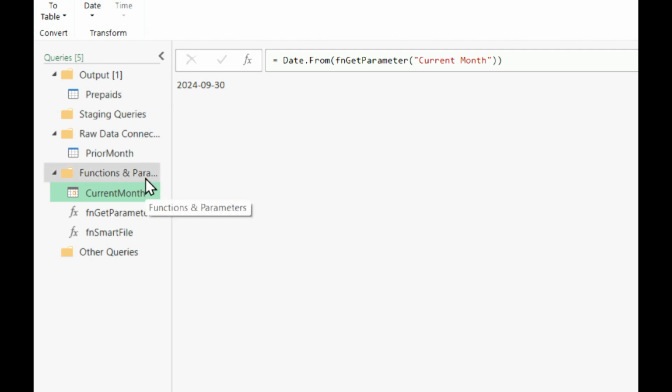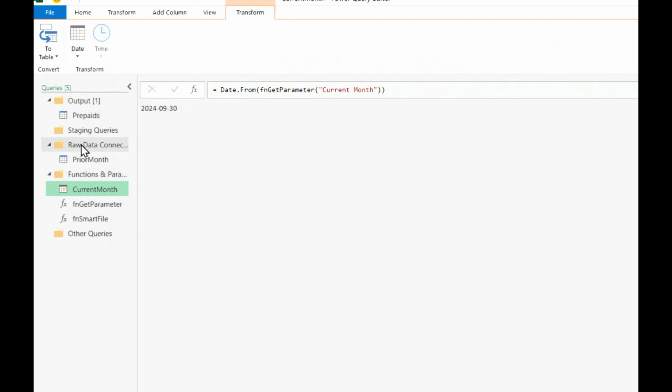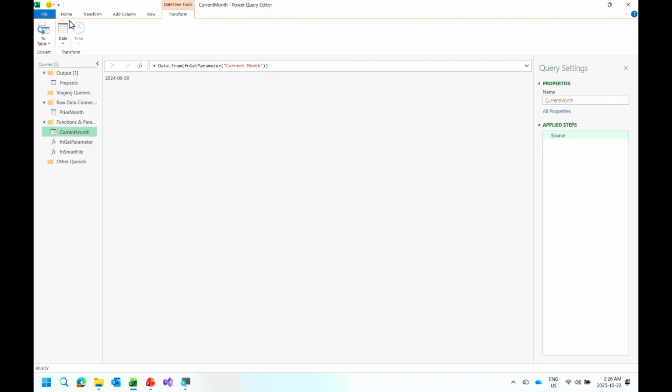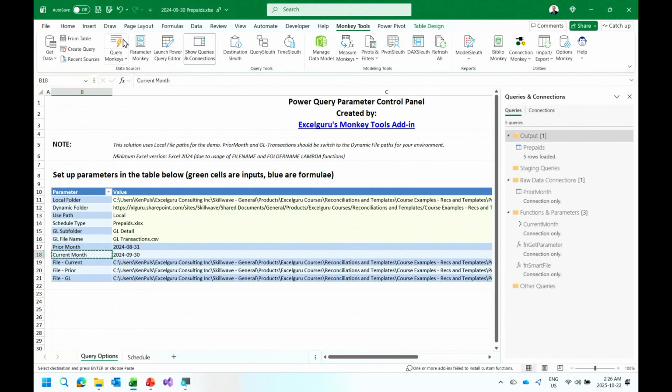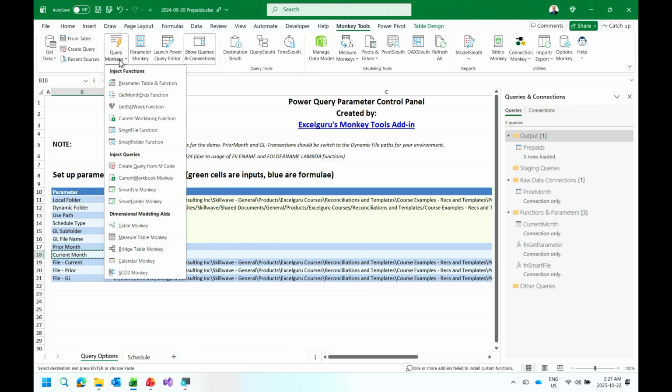Now, I need to go get the GL file, and I need to filter it. But, because I don't want to cut into too much of Mark's time on his presentation when I go over, I'm gonna go and use a little trick to go and get the current month file. So what I could do is I could read file GL via fn get parameter, and then I could wrap it in the smart folder function. And again, with Monkey Tools on a free license, you can insert both of these functions into your workbook. If you're on a pro license though, you can be super lazy, efficient.